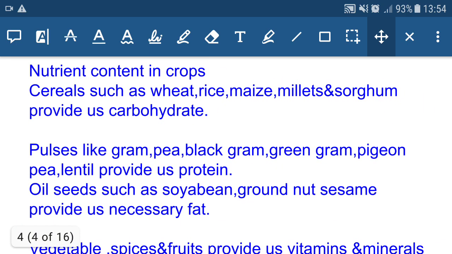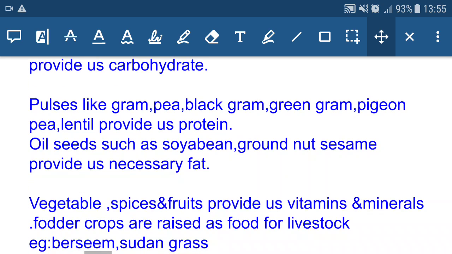Nutrient content in crops. Cereals such as wheat, maize, rice, millet, sorghum provide us carbohydrate. So if you need carbohydrate, eat all these things. Pulses like gram, pea, black gram, green gram, pigeon pea, lentil provide us protein. Oil seeds such as soybean, groundnut, sesame provide us necessary fat. Vegetables, spices, fruits provide us vitamins and minerals.